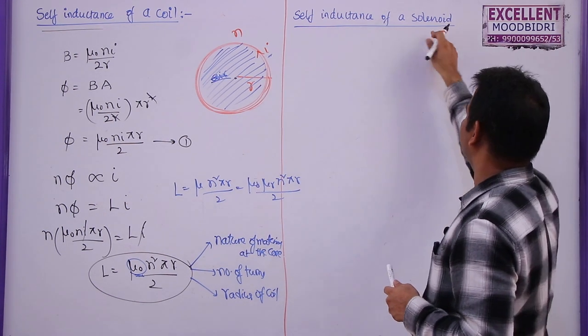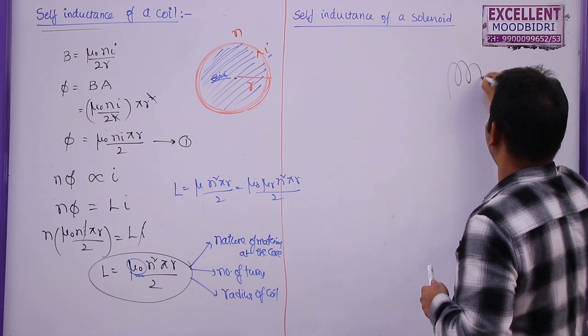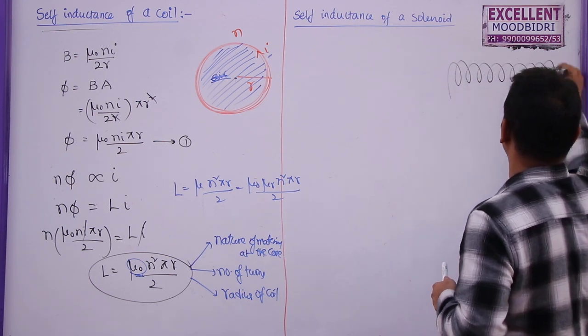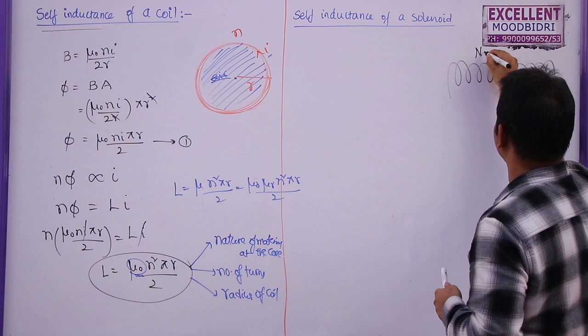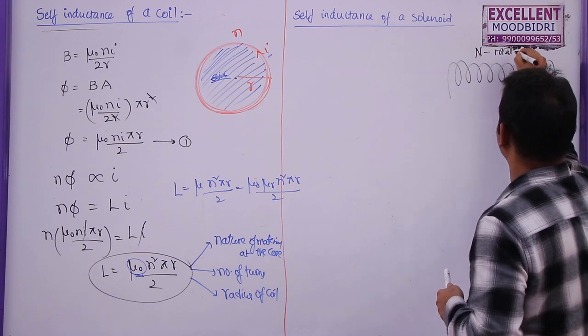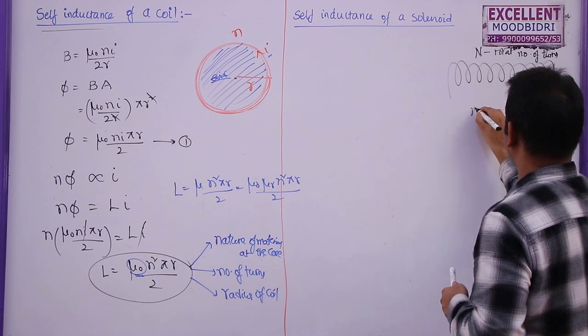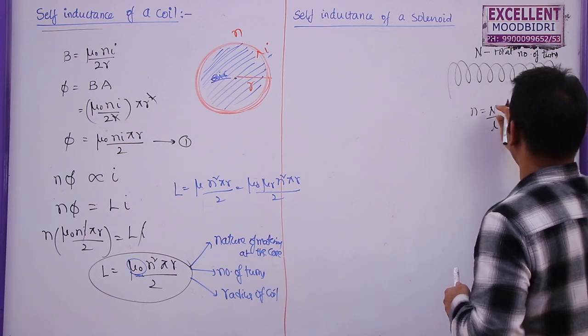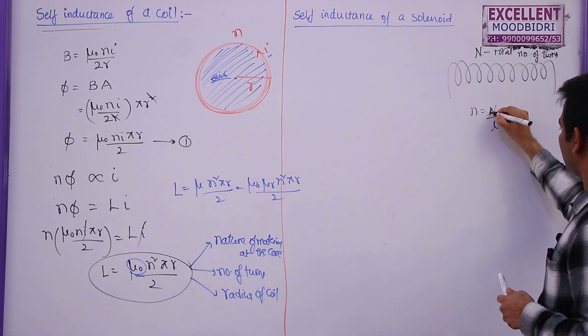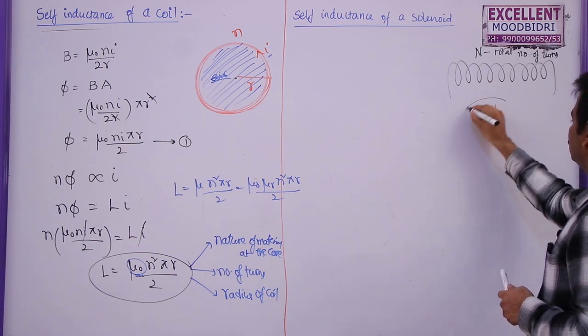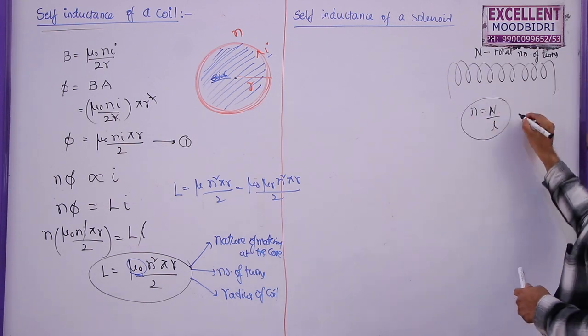Self inductance of a solenoid. So, let me take a solenoid here. The solenoid consists of capital N turns. These are the total number of turns. So, n is equal to capital N by L. This is total number of turns by total length. So, this is the number of turns per unit length.